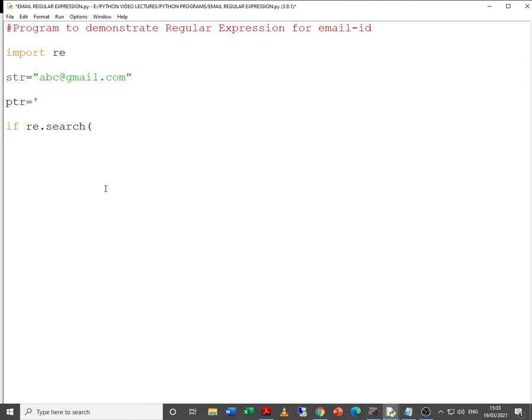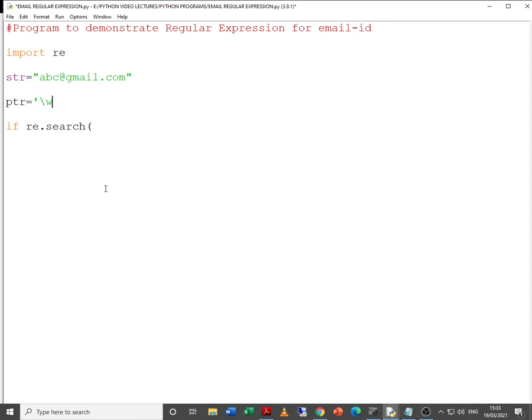The first part is abc. Here all three are characters, but it can be like abc_1 or abc_7 or abc_1990, meaning both characters as well as numbers can be there.